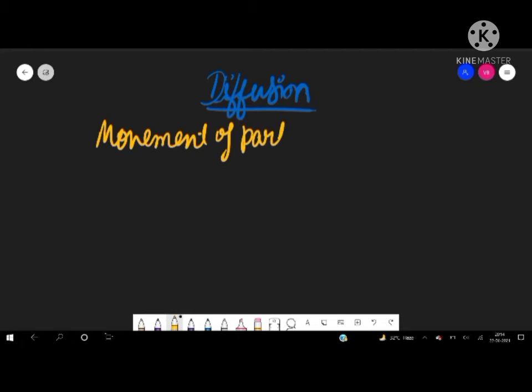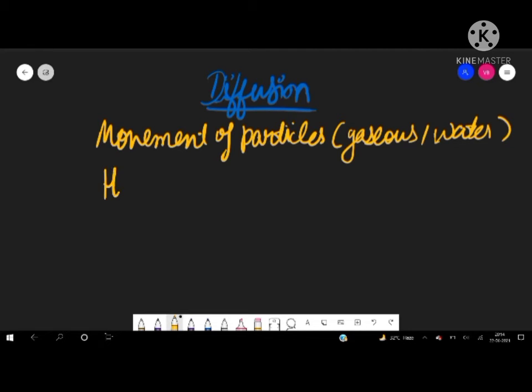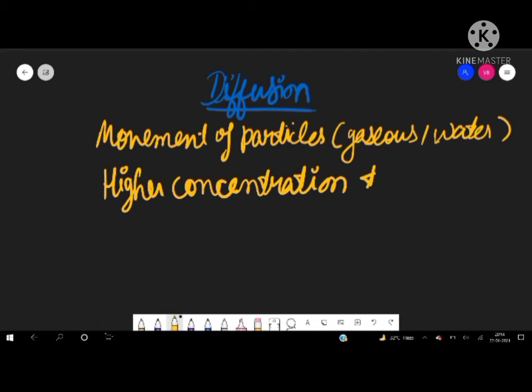Gaseous and water particles can move. Solid particles cannot move. So the movement of gaseous and water particles will always be from higher concentration to lower concentration, means from where there are more to where there are fewer. This is a natural phenomenon.